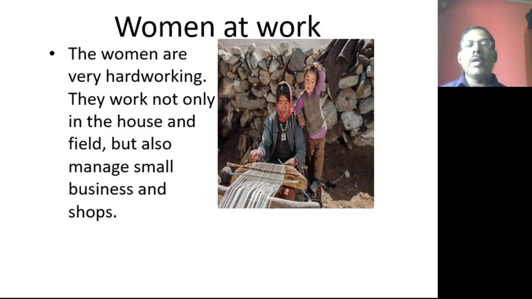Now the women are also working, women at work. You can see by seeing the picture, women are very hard working, and they work not only in the house and field, but also manage small businesses and shops. So ladies are also managing small shops.